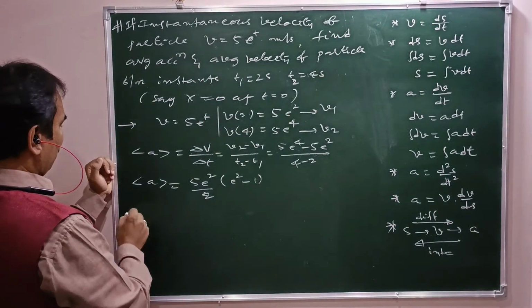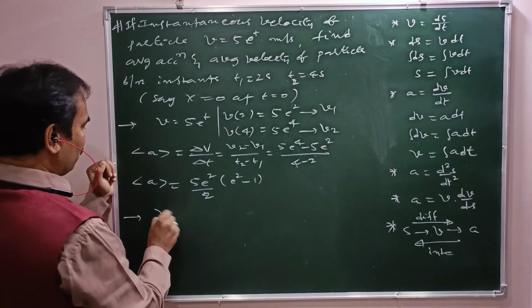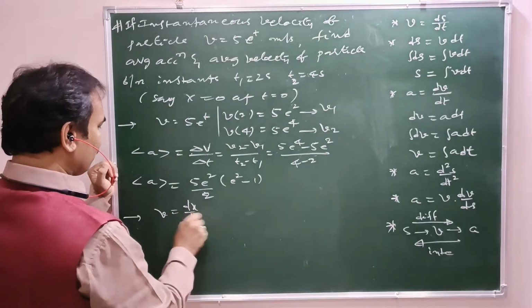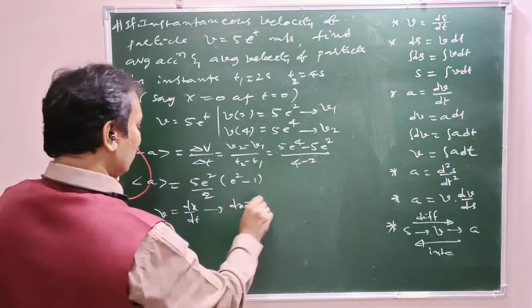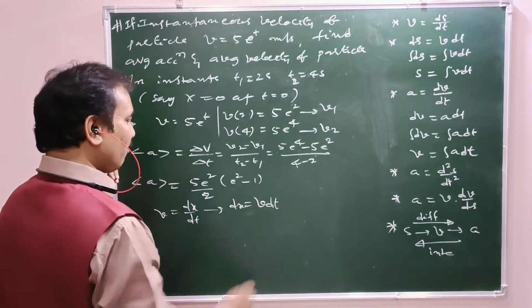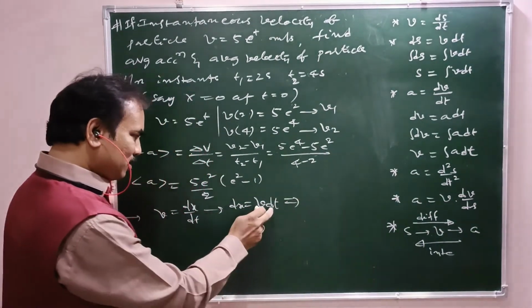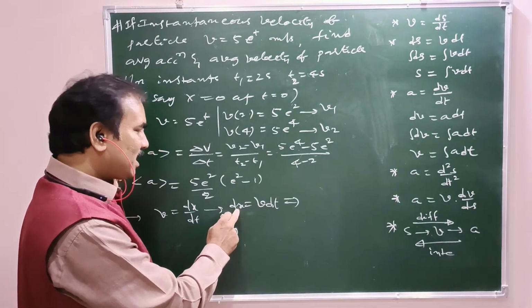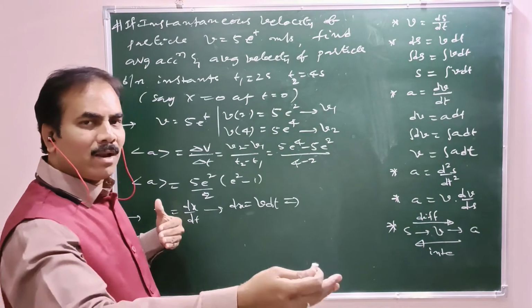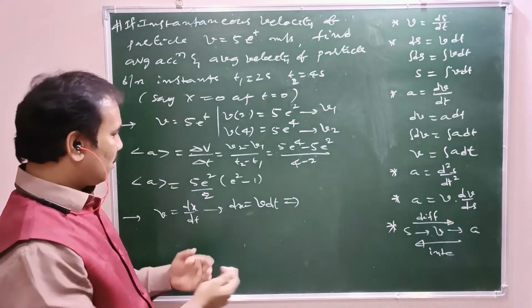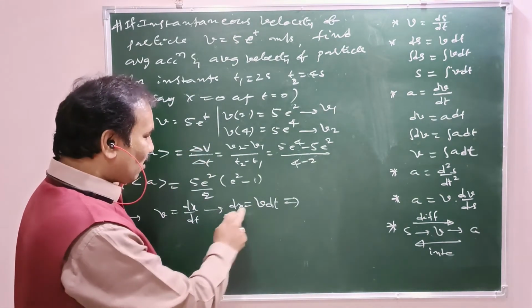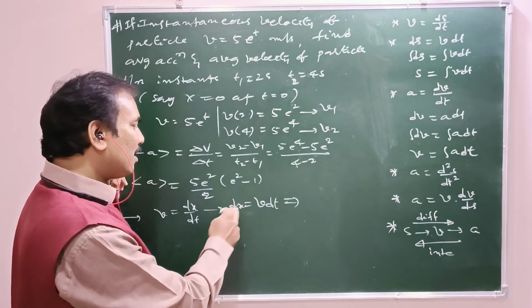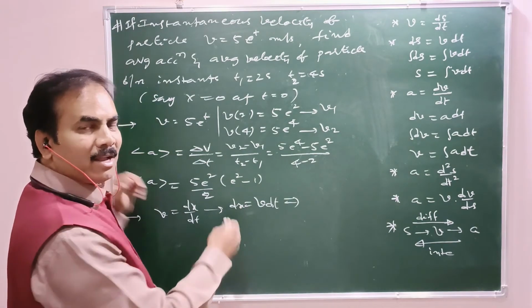So v equals dx by dt implies dx equals v dt. This means in any instant dt, what is the displacement covered, dx?